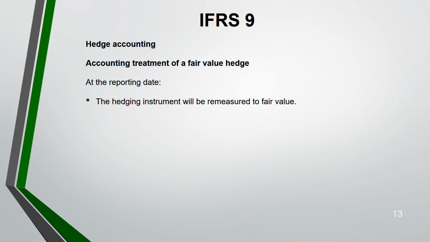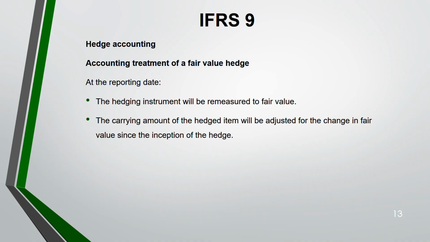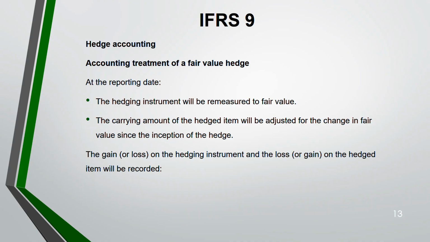Hedging instrument also. The carrying amount of the hedged item will be adjusted for the change in the fair value since the inception of the hedge. So that amount that has been remeasured, you will adjust the carrying amount of the hedged item also when your fair value changes from the date when you have entered into the hedge. So there could be gain or loss, right? Fair value will go up and down.